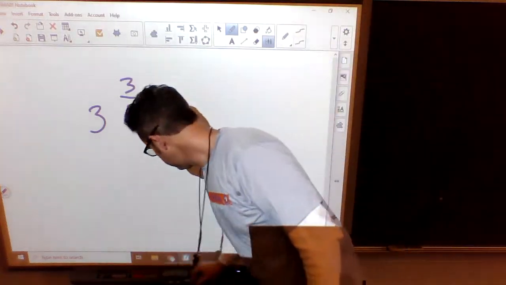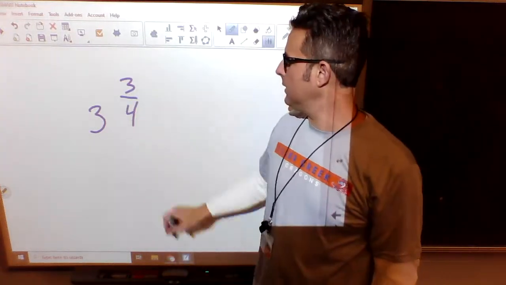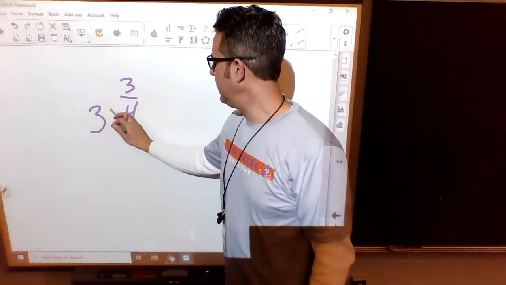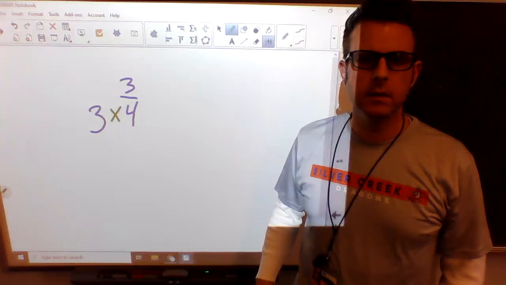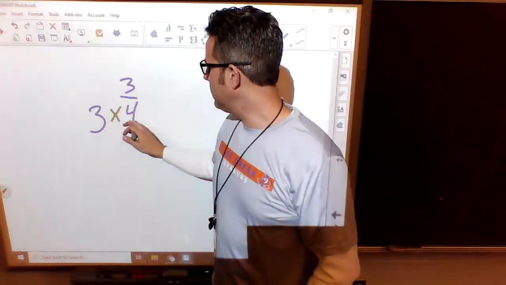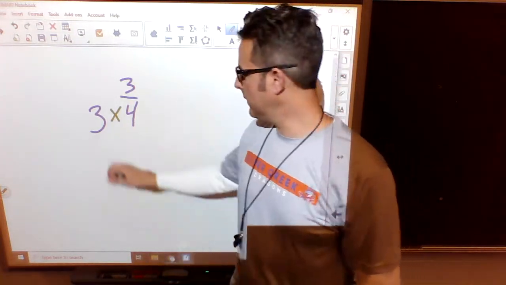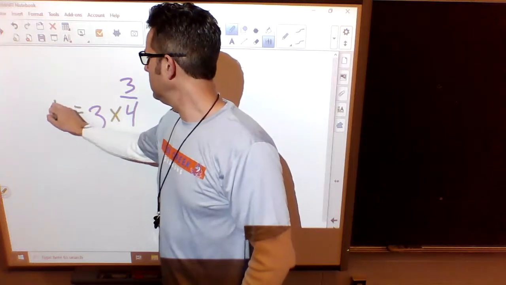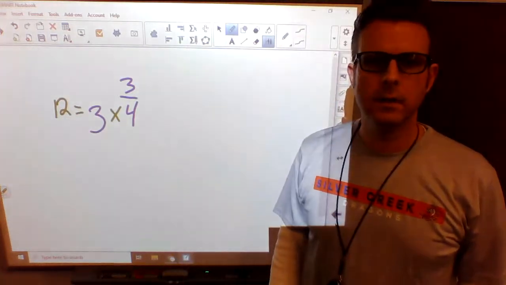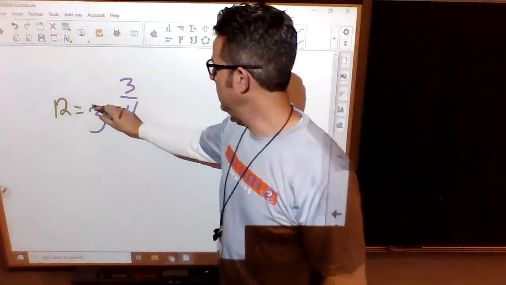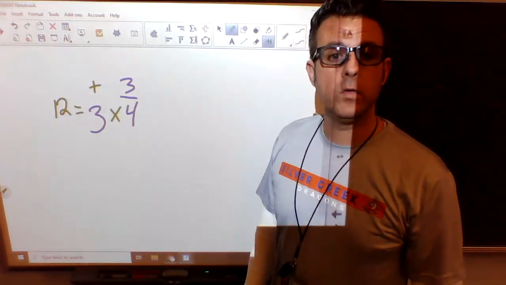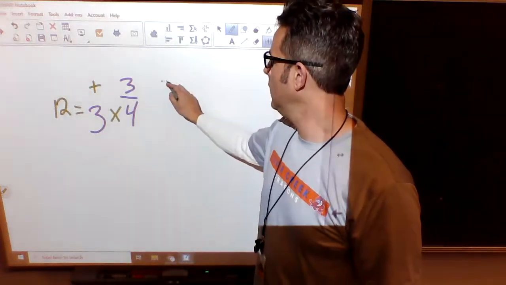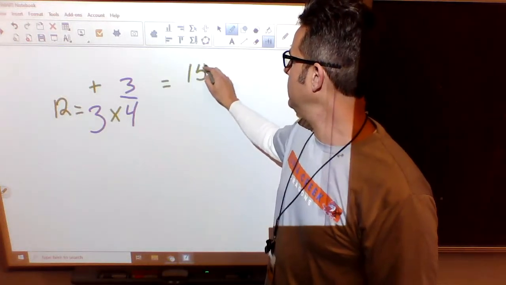What we do is we take our bottom number, the denominator, and we take it times our whole number. So what is 4 times 3? 4 times 3 is 12. Then we take that 12 and we add our top number. What is 12 plus 3? 12 plus 3 is 15.